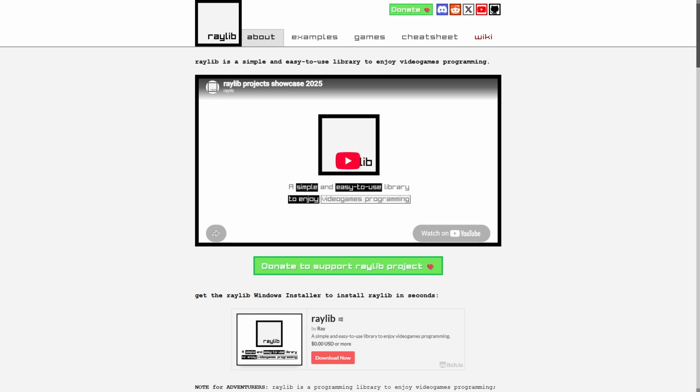Godot is a comprehensive game engine with built-in tools for creating complex games, whereas Raylib is a lightweight library designed for C programmers wanting manual control and minimal overhead.